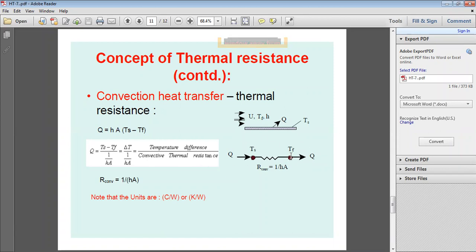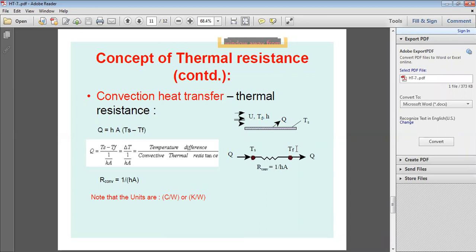So in the corresponding circuit for convection, heat is flowing like this, and here the temperature TS, the surface temperature, is higher than TF. This is the resistance offered by the fluid for the flow of heat Q. That is the convective thermal resistance, R convective, equal to 1 by hA.